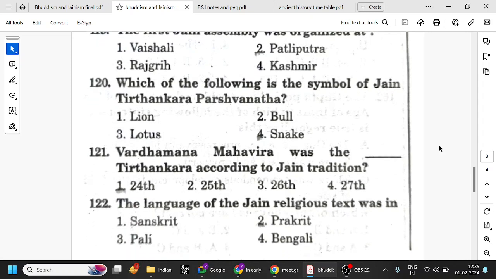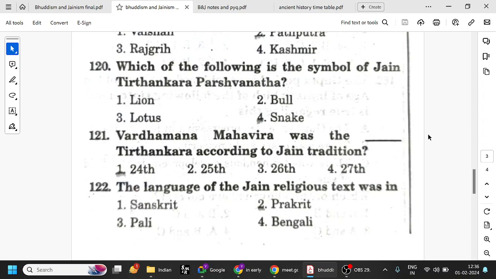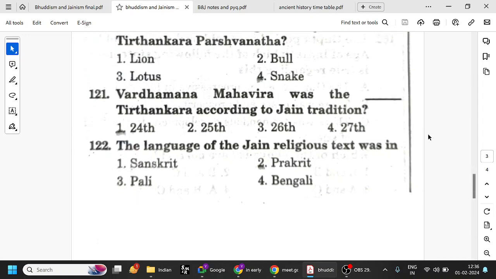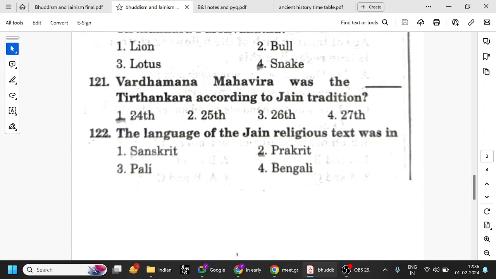Which of the following is the symbol of Jain Tirthankara Parshavanatha? All the Tirthankaras have a symbol. We have seen Lord Mahavira has the lion as his symbol, and the snake is the symbol of Parshavanatha, the 23rd. The 23rd Jaina was Parshavanatha, his symbol is snake. The 24th is Mahavira, his symbol is lion.